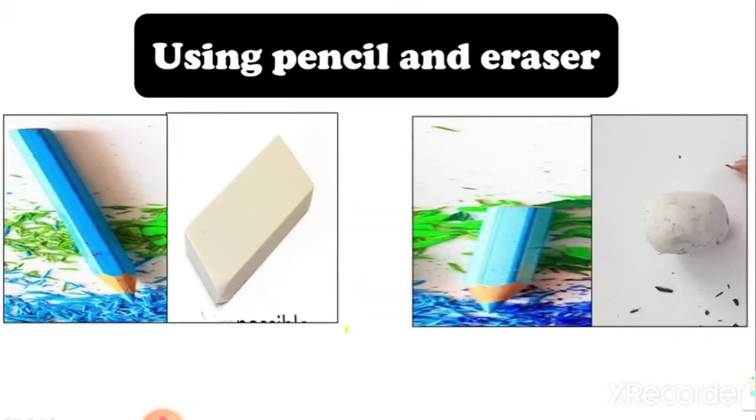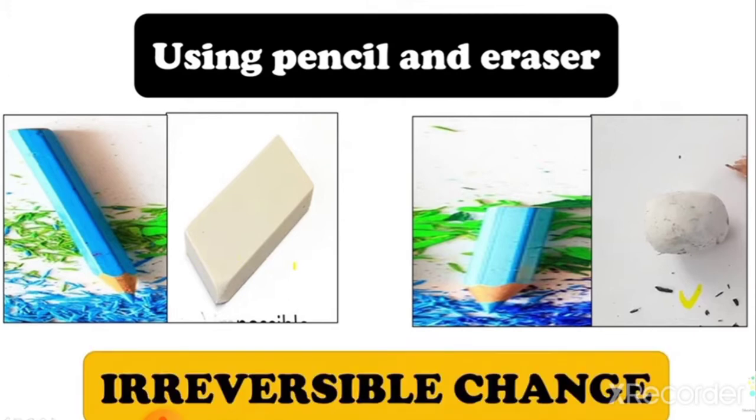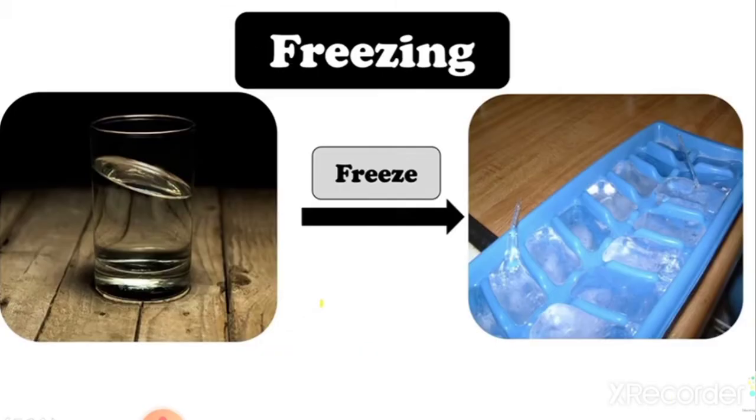Alright, let's take one more example. I purchased a pencil and an eraser, but after using it for some days, it got shorter and my eraser also got smaller. Now I want the original pencil and eraser back. Can I get it back? Of course no. So this is an irreversible change. You cannot reverse this change. You cannot get back the original substance.